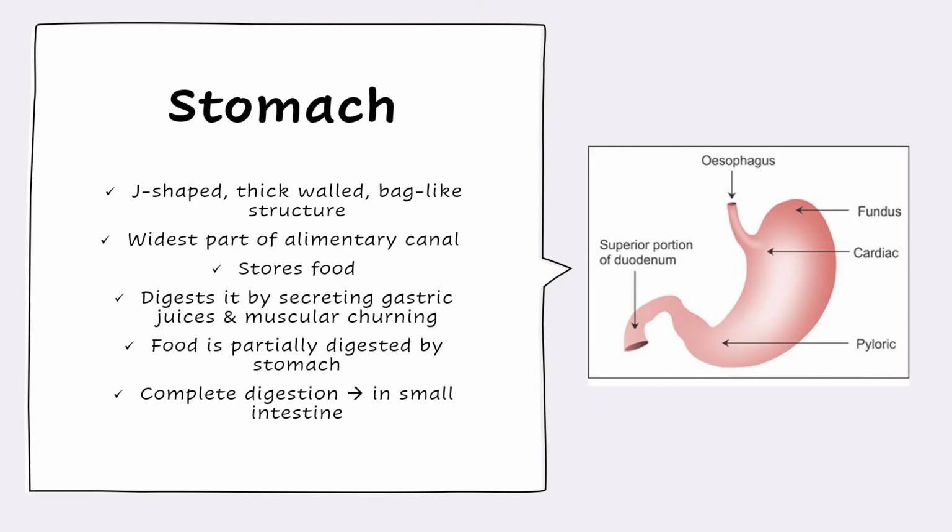Stomach. After the bolus completes its journey in the esophagus, it enters the stomach, where the acid and enzymes break down the food into smaller and soluble particles. The stomach is a J-shaped bag-like structure and is the widest part of the alimentary canal. The food is partially digested in the stomach, while the complete digestion takes place in the small intestine.